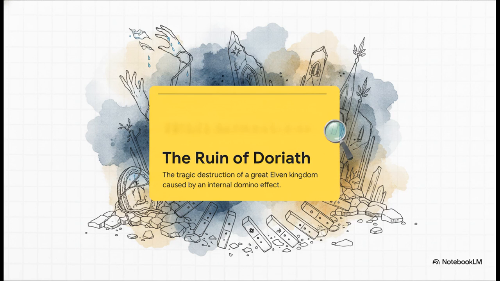Now, to really grasp what happens next, we need to clearly define what the Ruin of Doriath actually was, because we shouldn't just look at this as some dry, historical military event. It's a deeply human, deeply emotional story. It's about how grief makes former allies lash out at one another, and how ancient oaths can completely ruin future generations. The fall of Doriath is basically your classic, devastating domino effect.